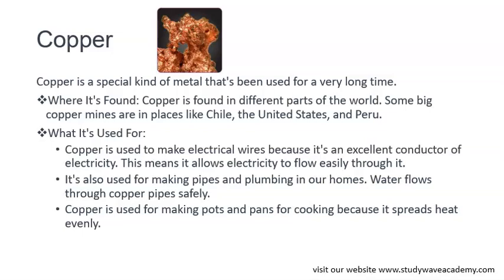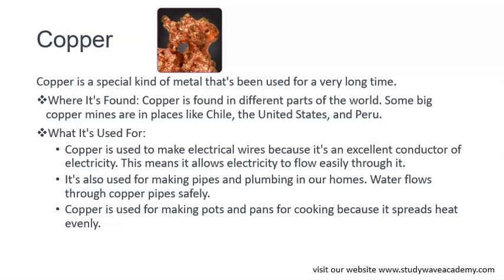Okay? So copper is a special kind of metal that has been used for a very long time. Copper can be found in different parts of the world, but the big copper mines are in Chile, the United States, and Peru. Copper is used for making electrical wires because it's an excellent conductor of electricity.